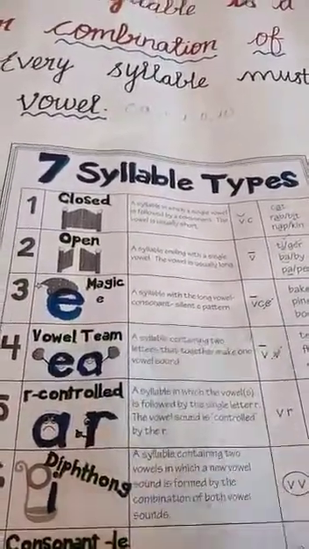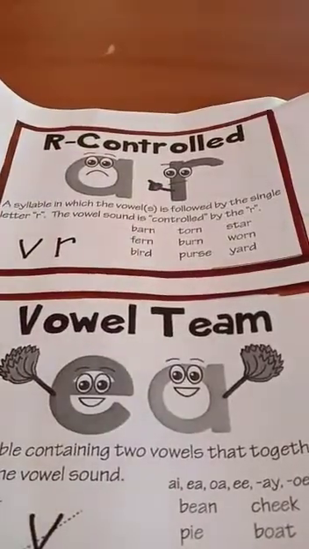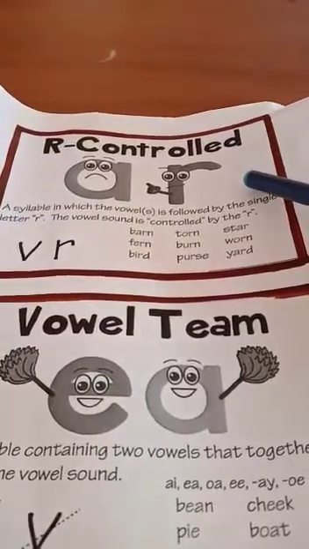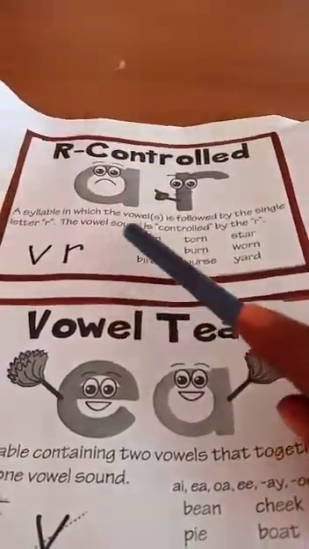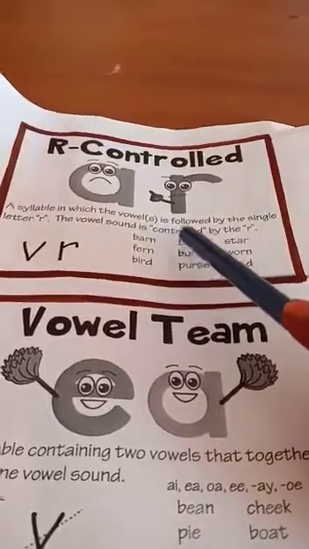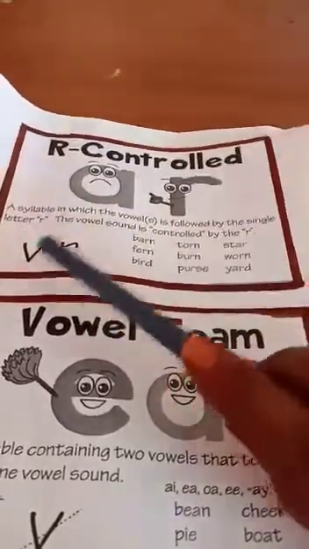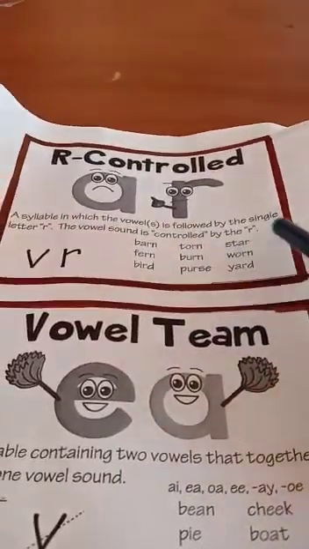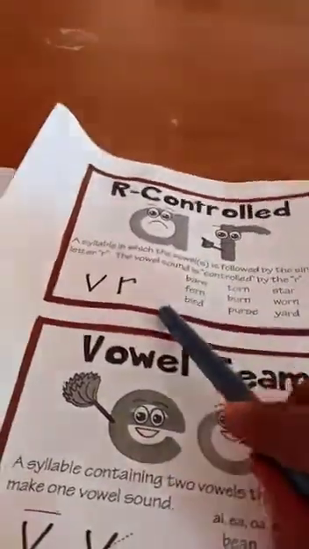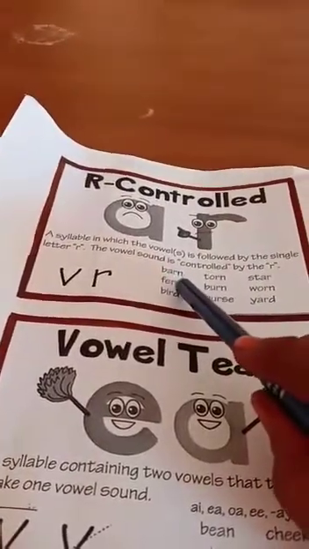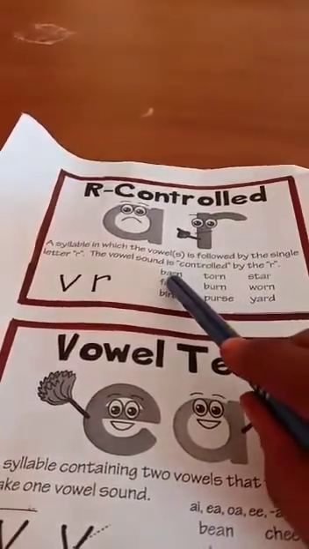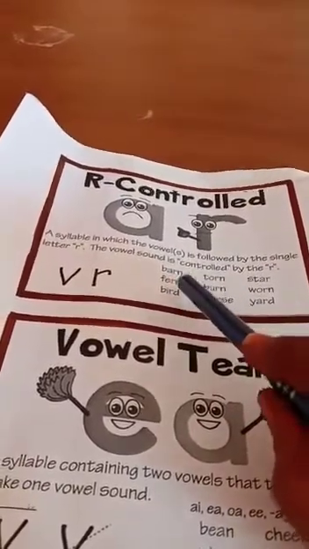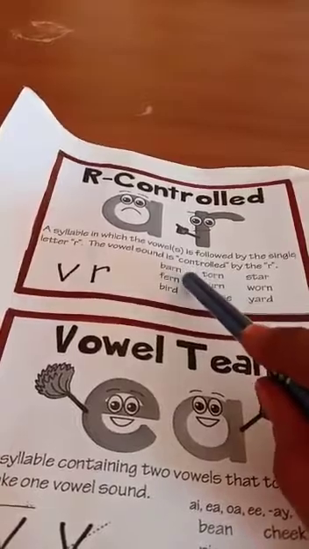The next, the fourth one, is R-controlled. An R-controlled syllable is one in which the vowel or vowels are followed by the single letter R. The vowel sound is controlled by the R. For example, born, B-A-R-N, born.